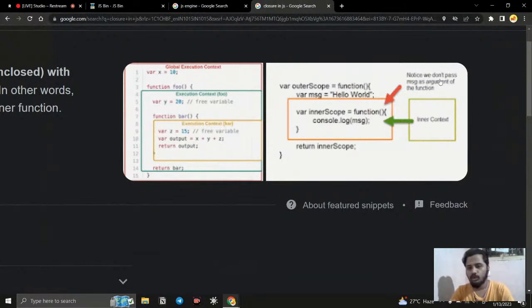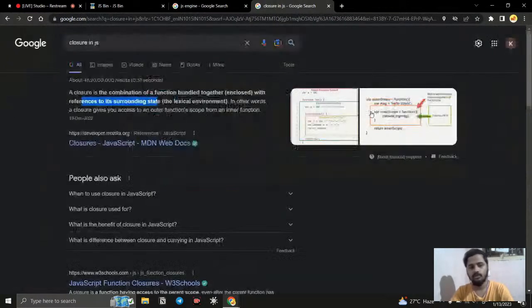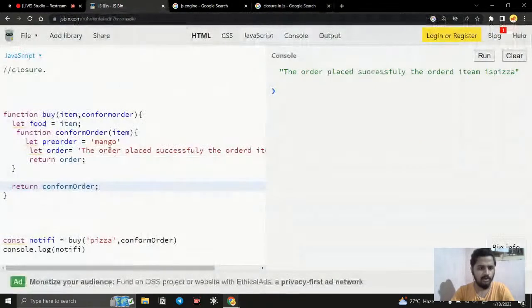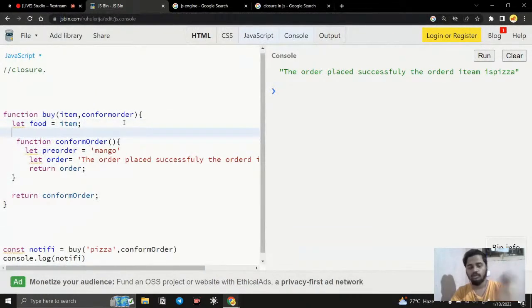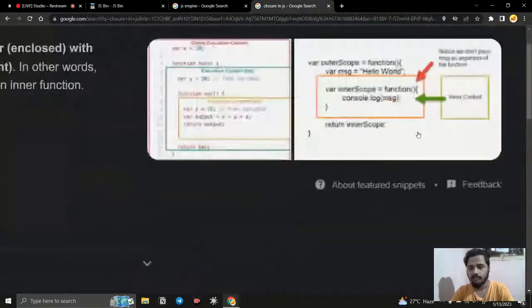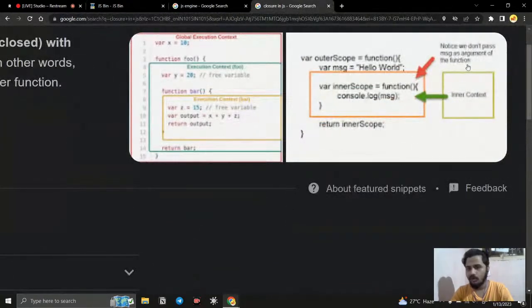Okay, so notice we don't pass message as an argument. I have also not passed it. Oh, here I passed it, I'll just remove that. So in a callback function we can pass it, but here we don't want to pass it. Without passing it, they will mention it here. Notice that we don't pass any argument.